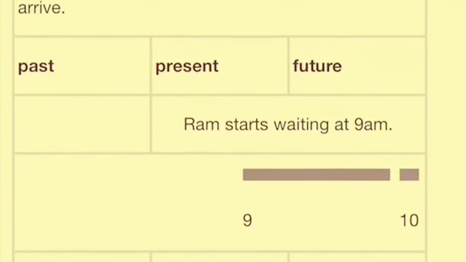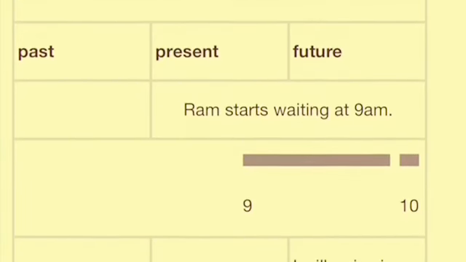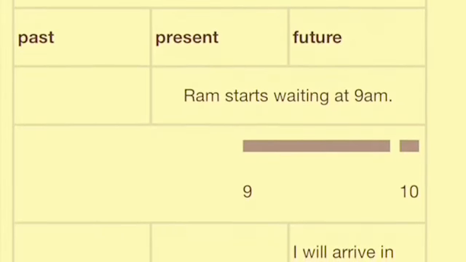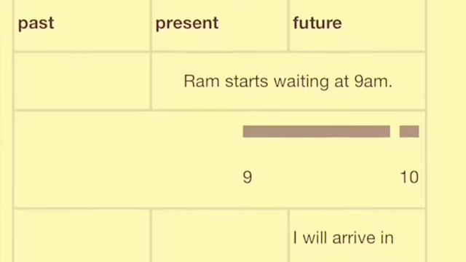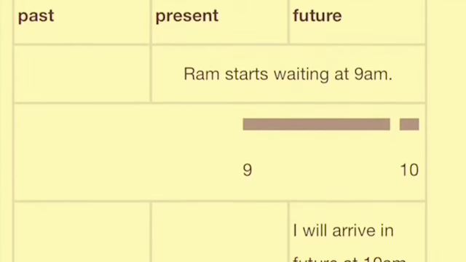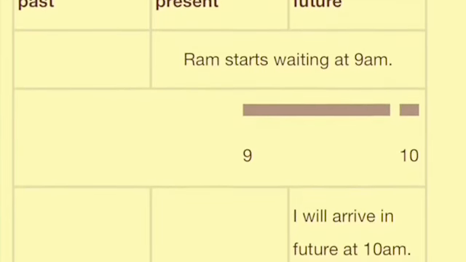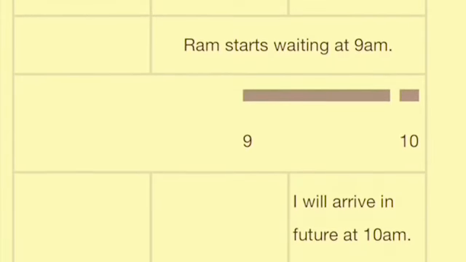Now, see in this particular box, I have written the same thing, like Ram will have been waiting for 1 hour when I arrive. Got it? See, it has been clearly explained here. Ram starts waiting at 9 a.m. somewhere. I will arrive in future at 10 a.m. This is why we are using will have been plus